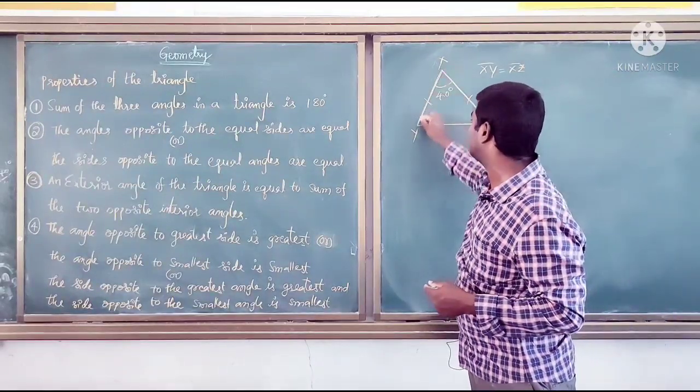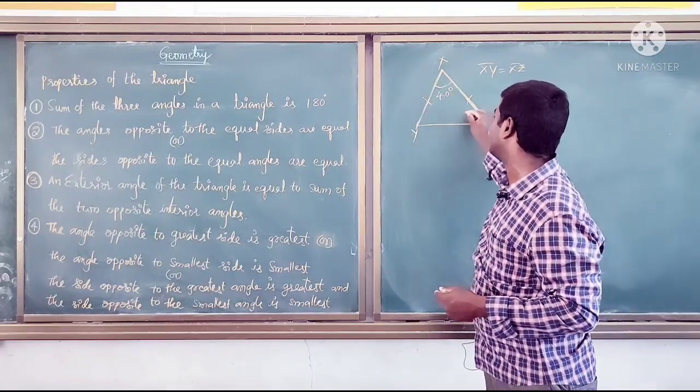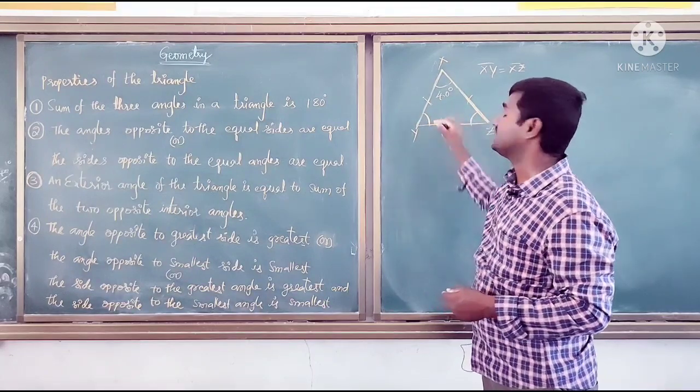XY is equal to XZ; the angle opposite XY is Z, and the angle opposite XZ is Y. So these two are equal angles.